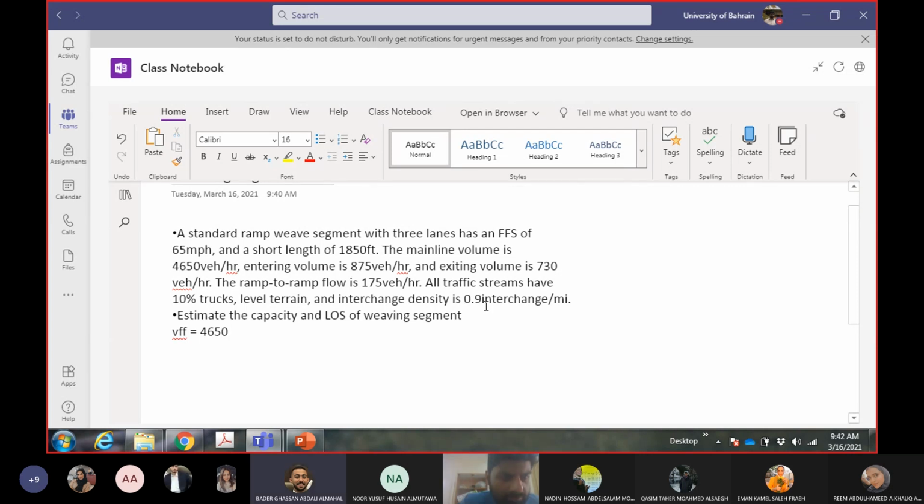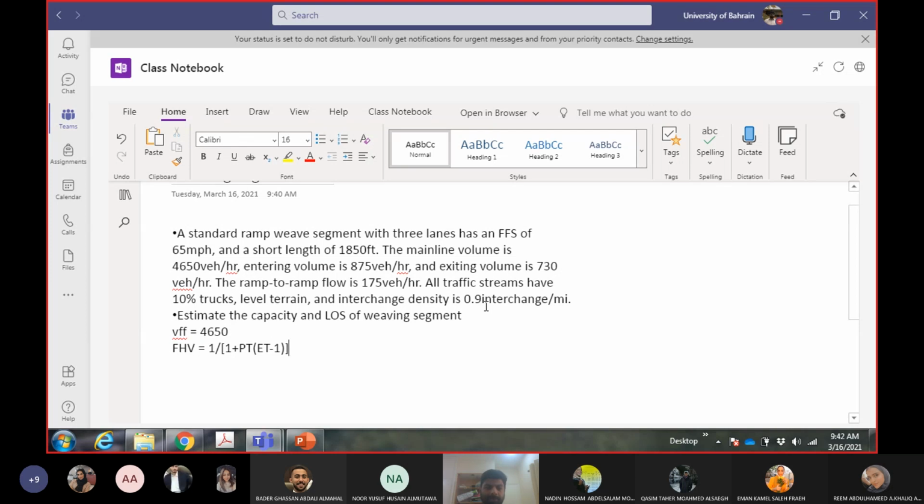We have to find the heavy vehicle adjustment factor, FHV. We already know that it is 1 divided by 1 plus percentage of trucks times ET minus 1. What terrain do we have? We have level terrain.